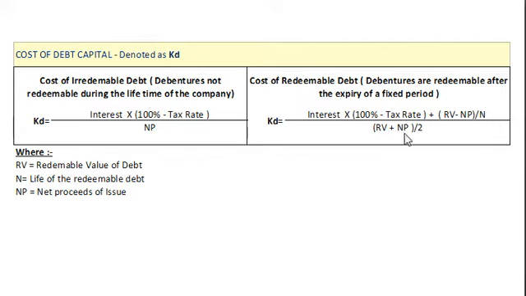And here we are taking the average value of debentures, redemption value plus net proceeds. Here notations: RV represents redeemable value of debt, that is redemption value of debt, N is the life of the redeemable debentures, and NP represents net proceeds of issue. So dear students, we have two formulas for calculation of cost of debt capital. The first formula is used when our debts are irredeemable, and the second formula is used when our debts are redeemable.